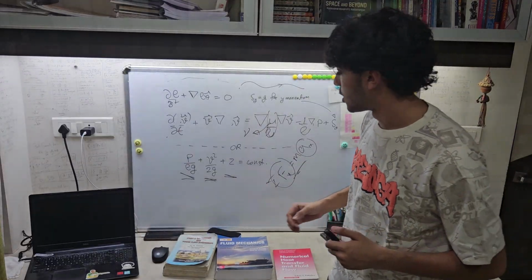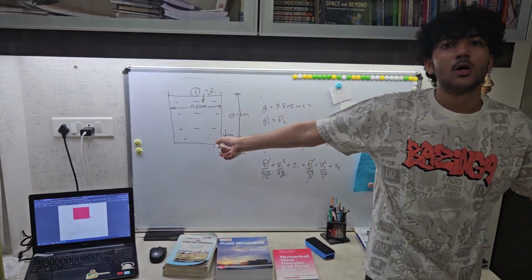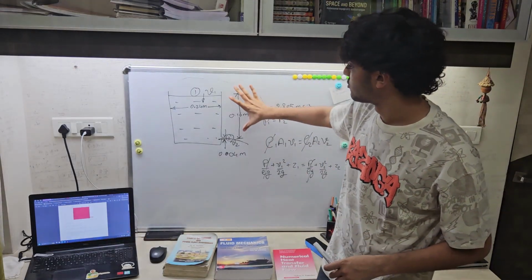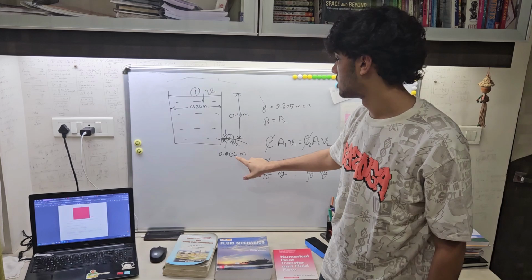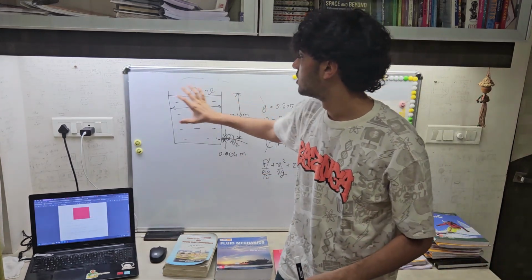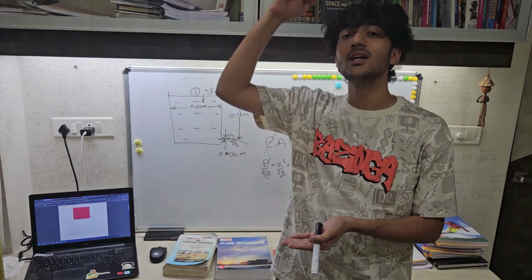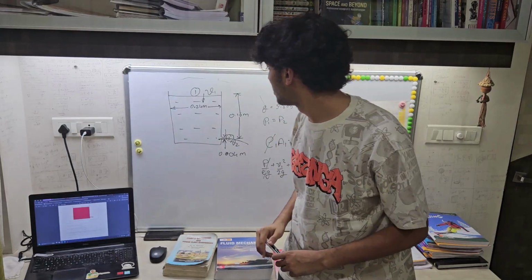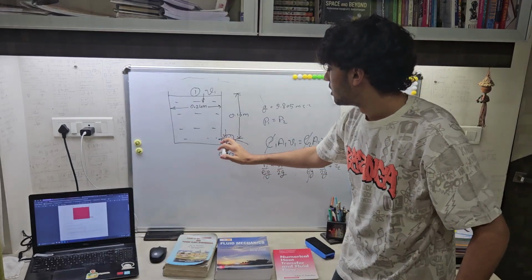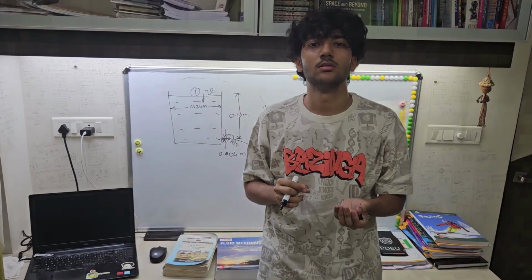Now let's move on to our problem. This was the problem that we performed in our class during the lecture, where the outlet diameter was 0.004 meters, talking in SI. The diameter of the tank was 0.24 meters, and the height of the hole from the surface of the water was 0.16 meters.